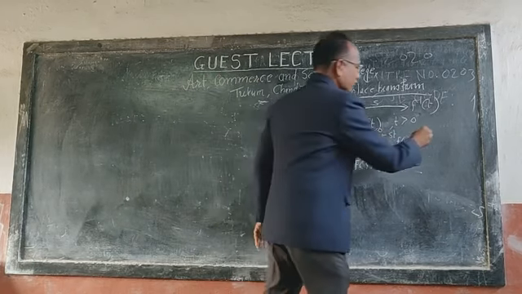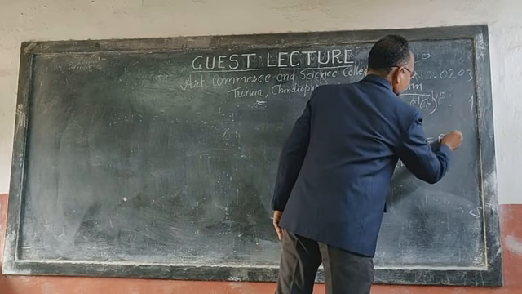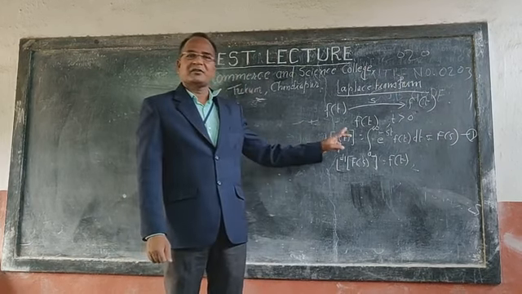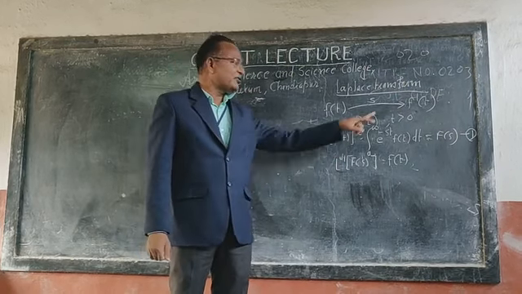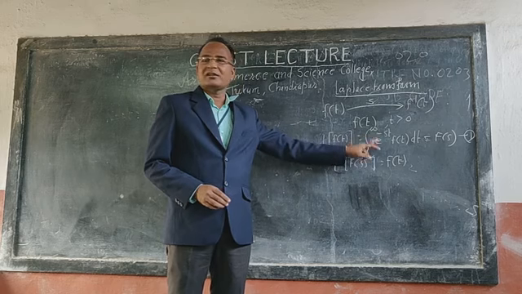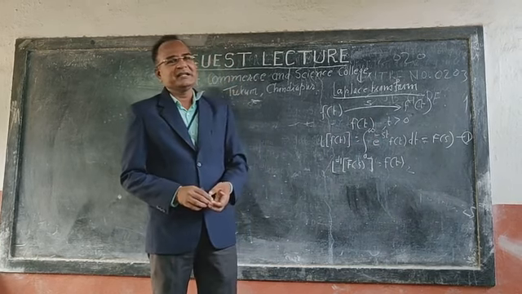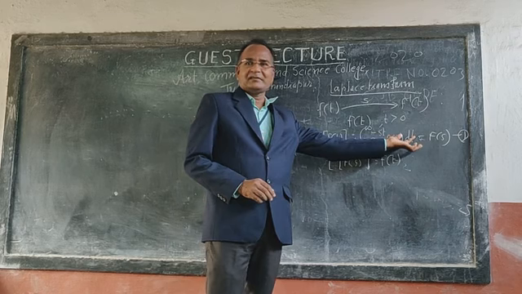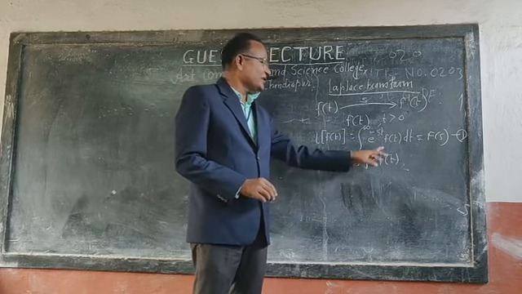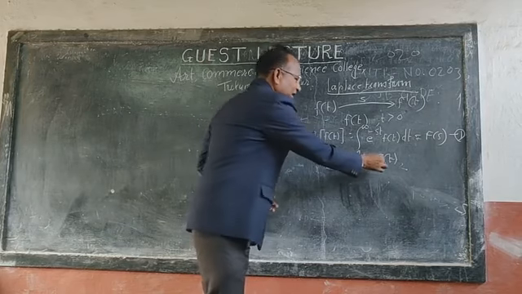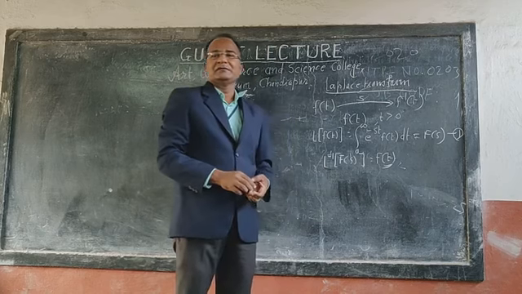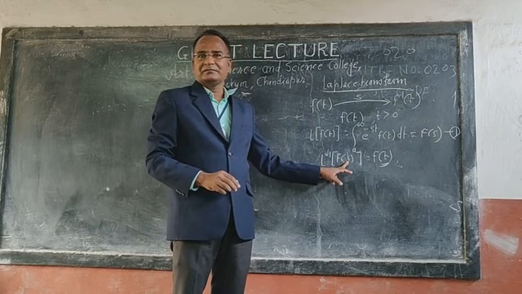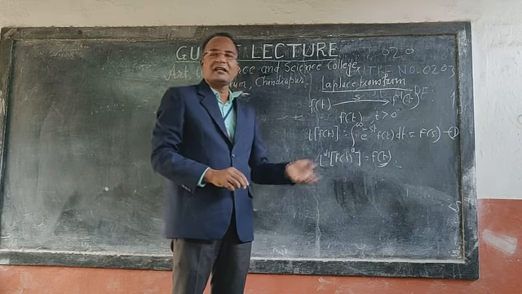Suppose you consider this as F of s, and that will be given by equation 1. Laplace transform of f of t is equal to F of s. What is F of s? The integration of this form with respect to t is F of s. So what is the inverse of this? It is the inverse transform, which is equal to f of t. Here f of t is the original function, and s is the parameter which will transform it into capital F of s.